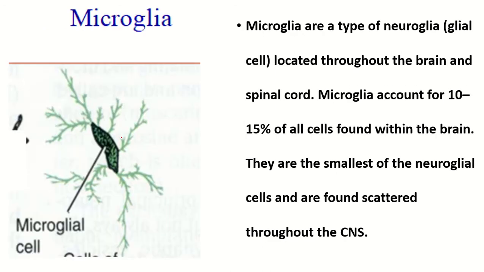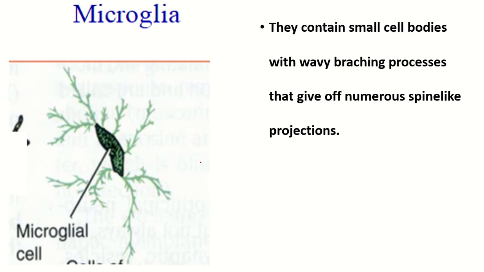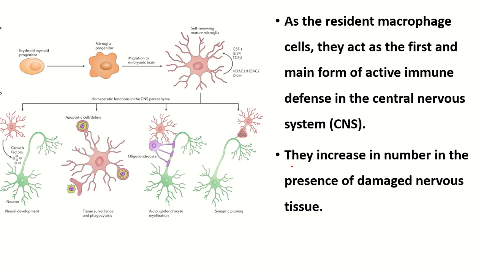Microglia. Microglia are a type of neuroglia located throughout the brain and spinal cord. Microglia account for 10 to 15% of all cells found within the brain. They are the smallest of the neuroglial cells and are found scattered throughout the central nervous system. They contain a small cell body with wavy branching processes that give off numerous spine-like projections. As the resident macrophage cell, they act as the first and main form of active immune defense in the central nervous system. They increase in number in the presence of damaged nerve tissue.